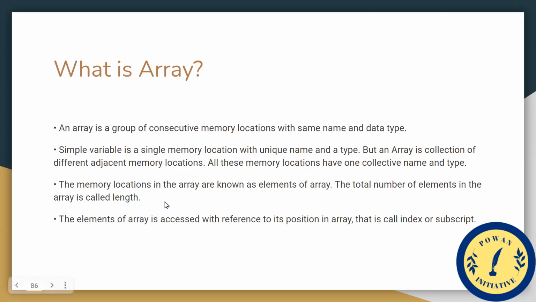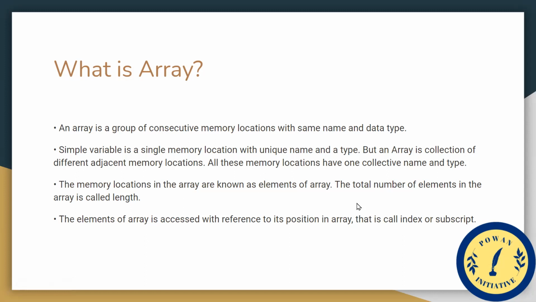For example, a simple variable is a single memory location with a unique name and a type. We have different types of variables like int, char, double, etc. But an array is a collection of adjacent memory locations, and all these memory locations have one collective name and type. The memory locations in the array are known as the elements of the array. The total number of elements is the length of the array.